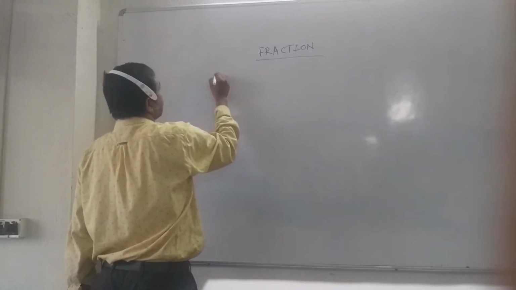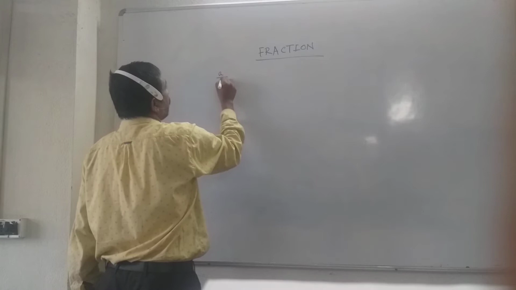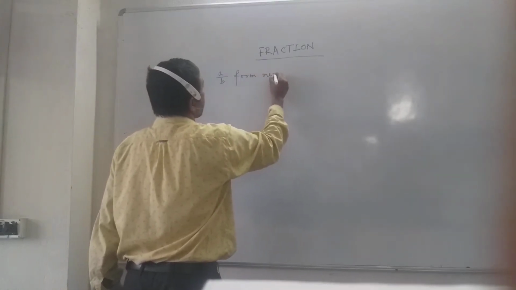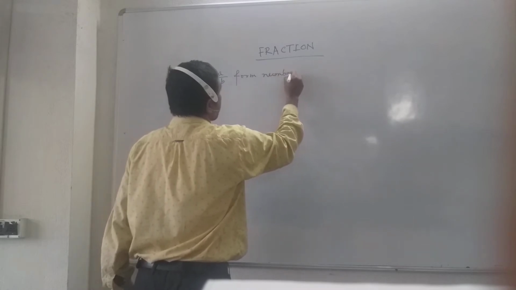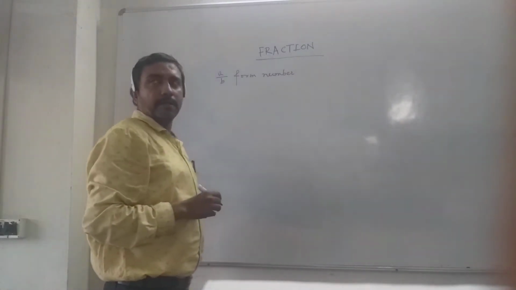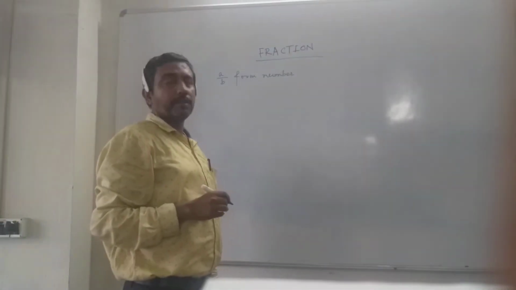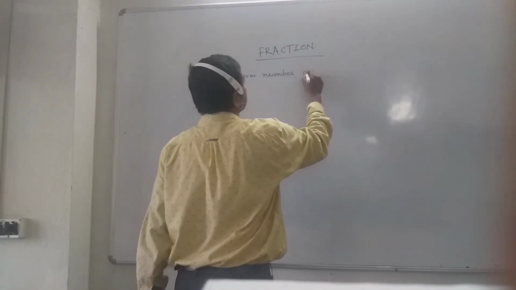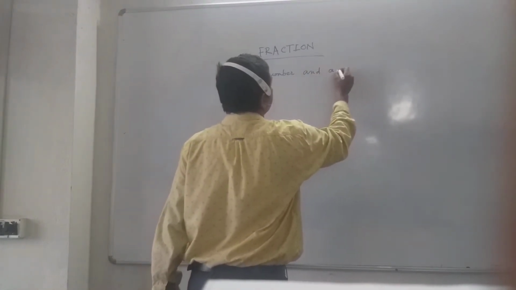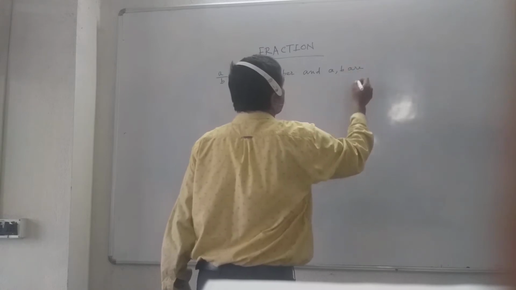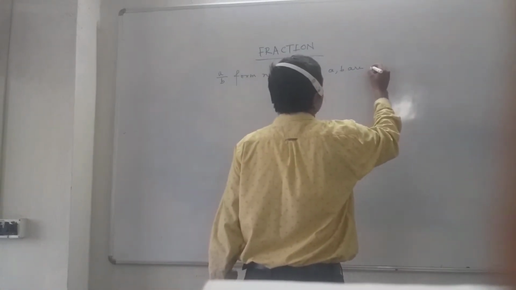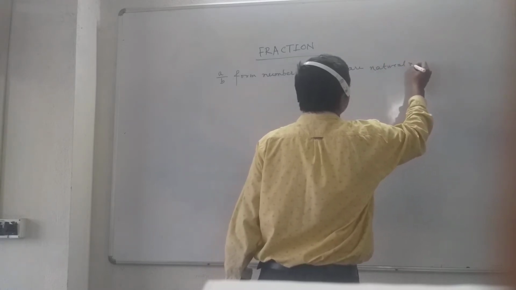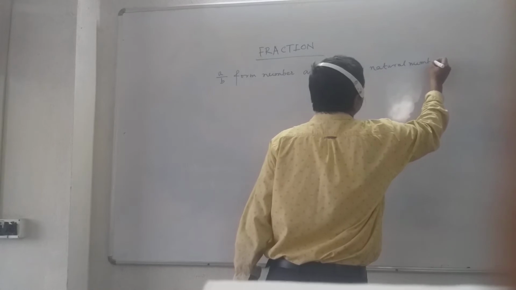What is a fraction? A number of the form A by B, where A and B are natural numbers. This type of number is called a fraction.